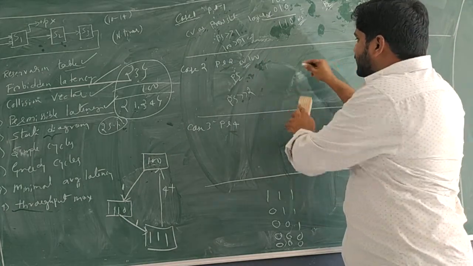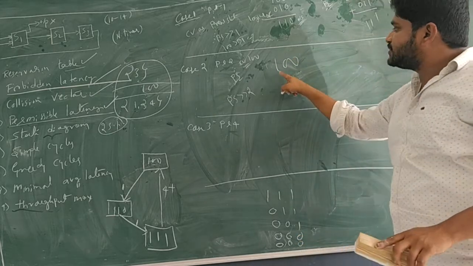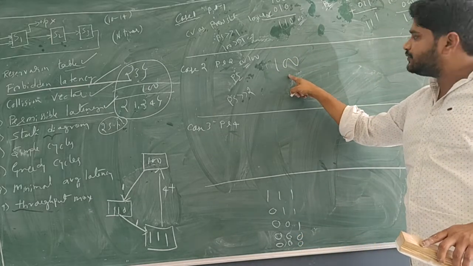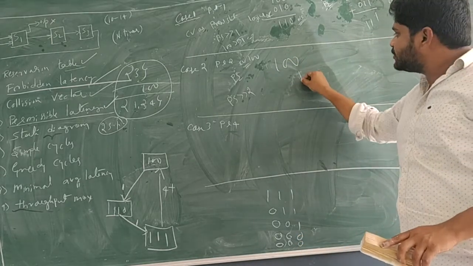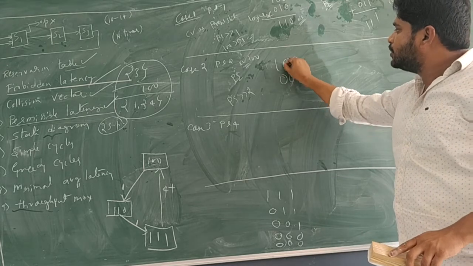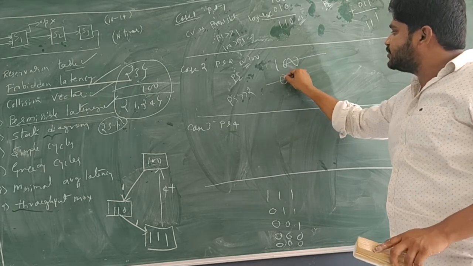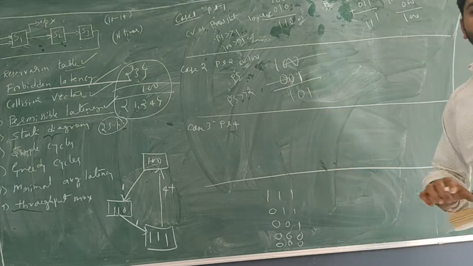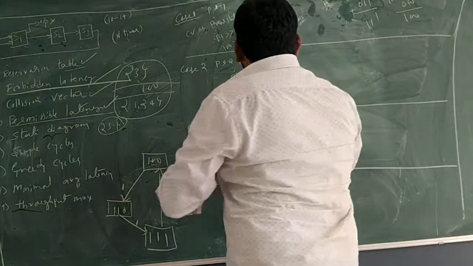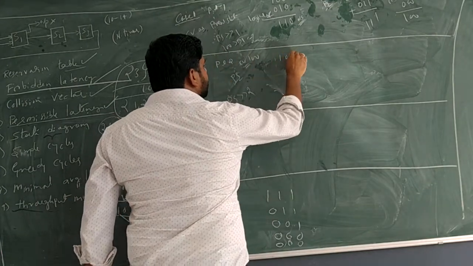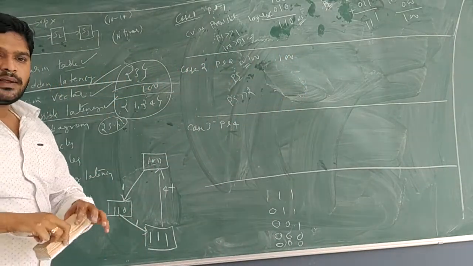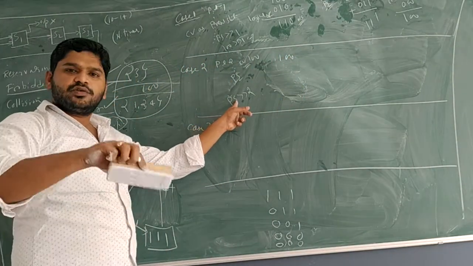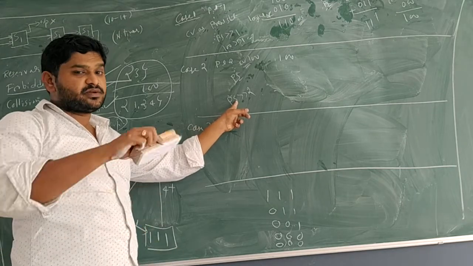So let me write in a big font. 2 times shifting. If I write here 1 time, if I write here 2 times. So that means 1 0 0: 2 zeros are removed, 2 zeros are inside. So what is the value? 1 0 1. That is the OR operation. So I will write now the original CV 100. Present state is also CV, that means both are same initially.